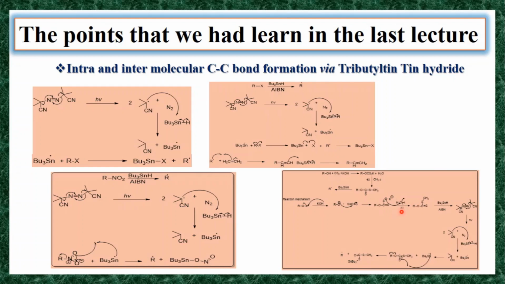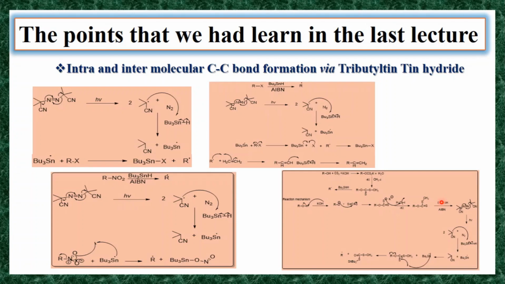KI is the byproduct. The sulfur forms a bond with this CH3, and this is your xanthate.